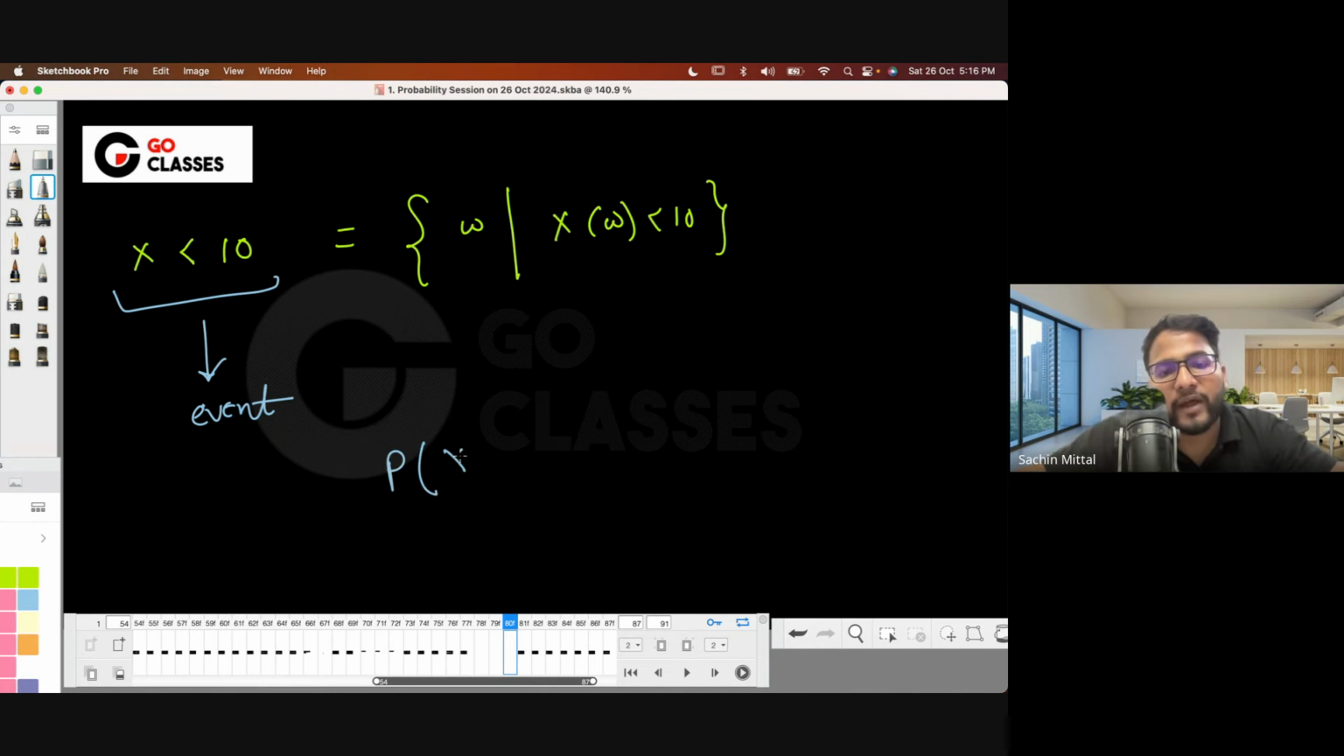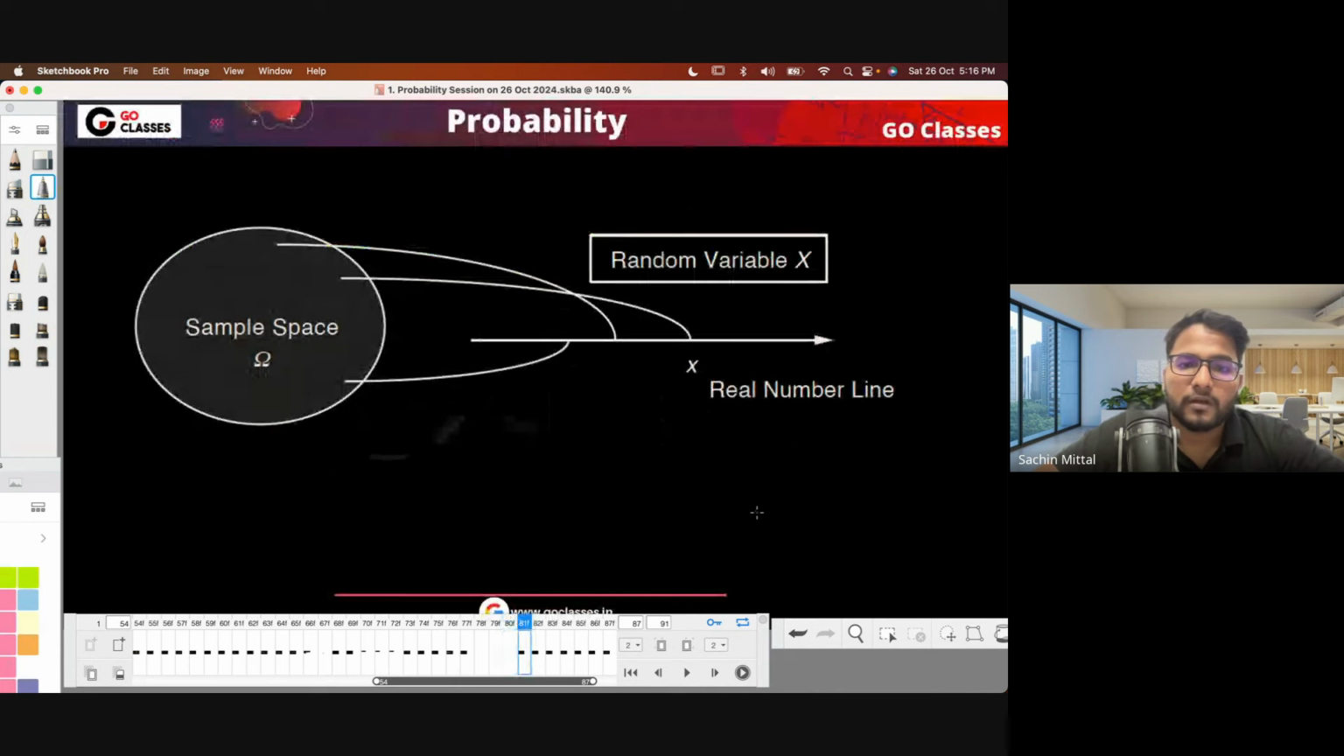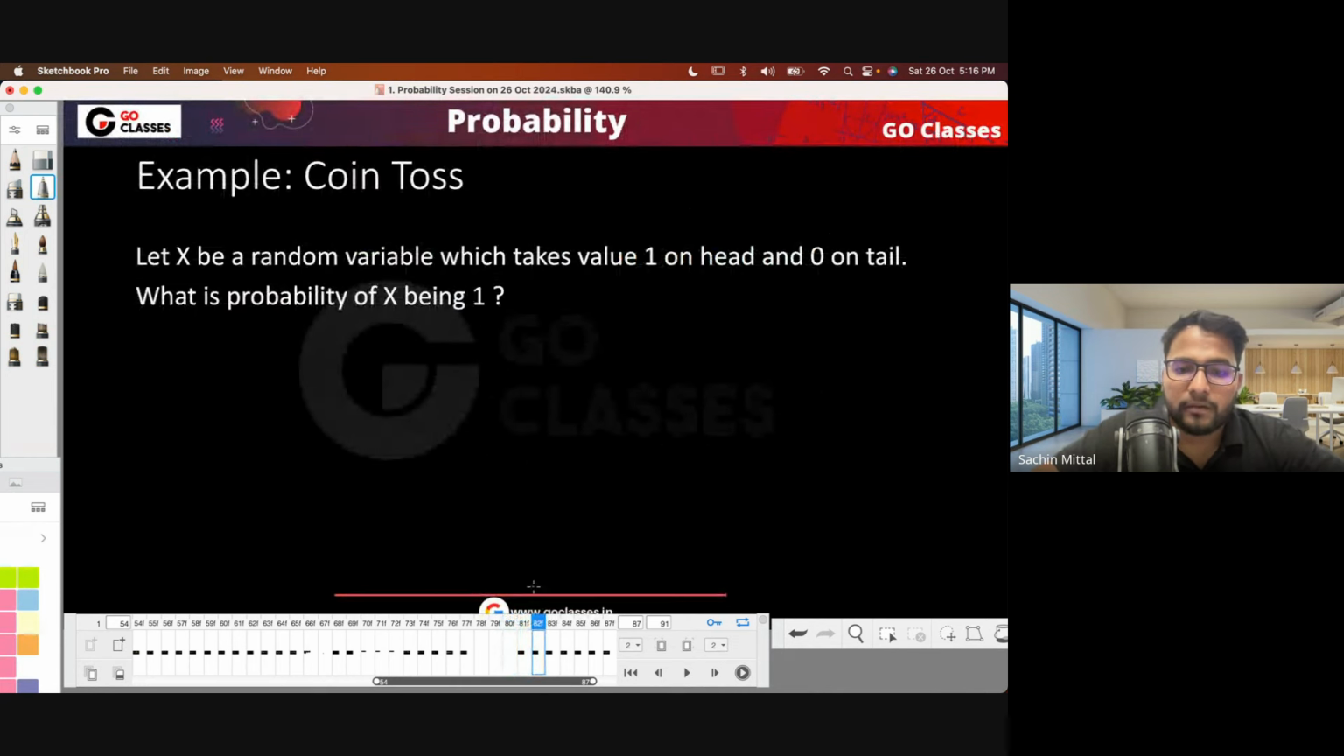We can define a probability of x being 5. We can define a probability of x less than 10. Why? Because probability is defined over the events. And this is an event, this is also an event. Is this a little bit fine?